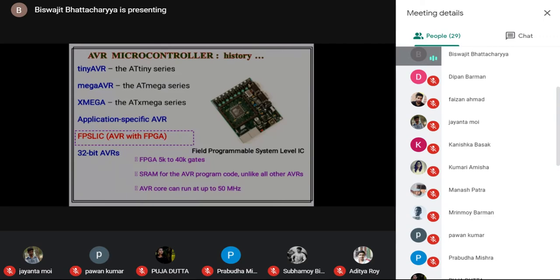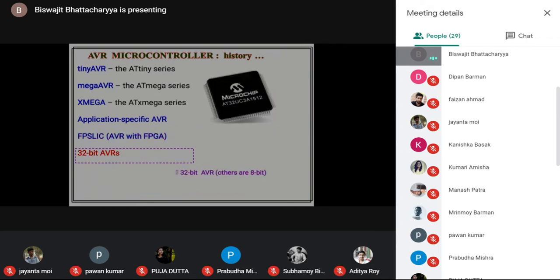Now there is a microcontroller with FPGA also, so it can work at a very high speed. It can run up to a 50 megahertz clock speed, so extremely fast. There are some more things written, but I don't want to mention them because you don't know FPGA right now. And there are 32-bit AVRs. Other microcontrollers are 8-bit, although you can club those bits to effectively generate a larger number of bits. But 32-bit AVRs are built-in 32-bit microcontrollers, so they can work with a large amount of data and memory.